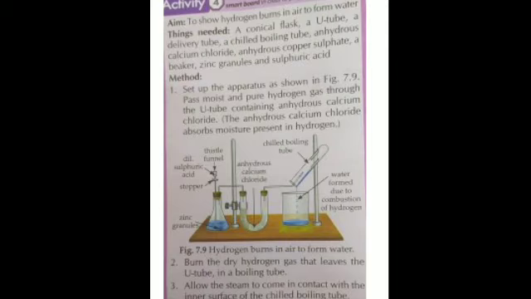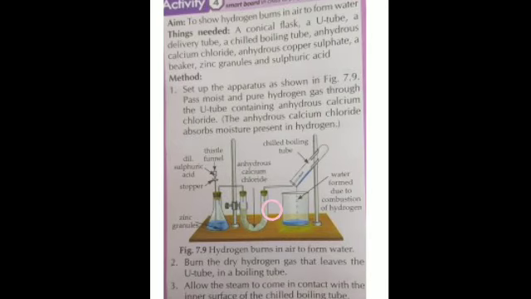Now here we pass moist and pure hydrogen gas through the U tube. Zinc granules and sulfuric acid has been added to this. There is evolution of hydrogen gas which is moist. So this moisture is absorbed by calcium chloride. This calcium chloride has a property of, it is hygroscopic, it has a property of absorbing the moisture or whatever water content a particular thing is containing.